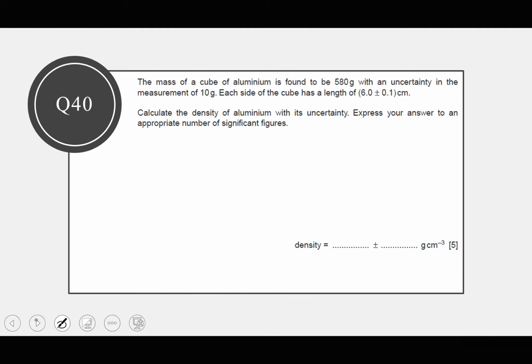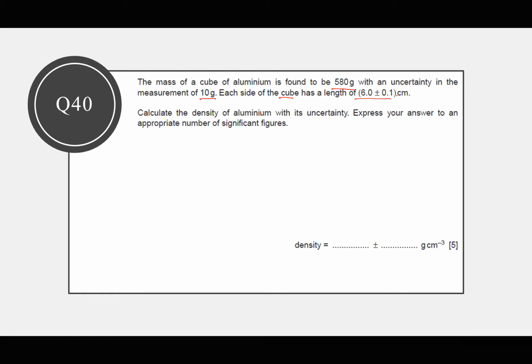The mass of a cube of aluminium is found to be 580 grams, uncertainty 10 grams. So it is 580 grams plus or minus 10 grams. Each side of a cube, we know a cube has all sides equal, has that length. Calculate the density with its uncertainty.